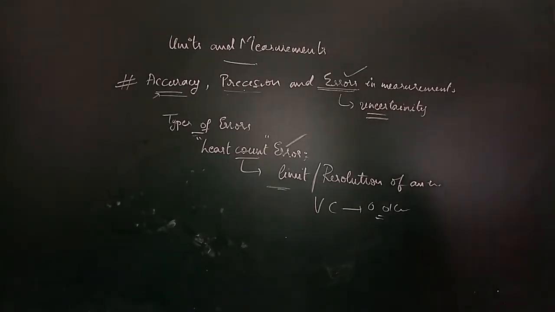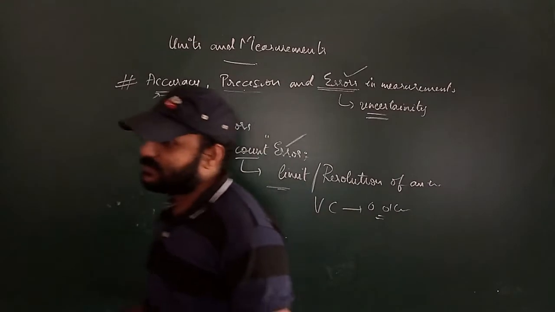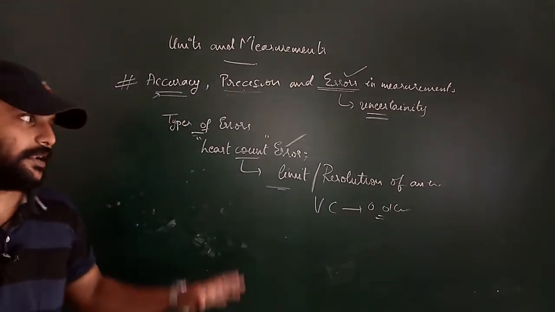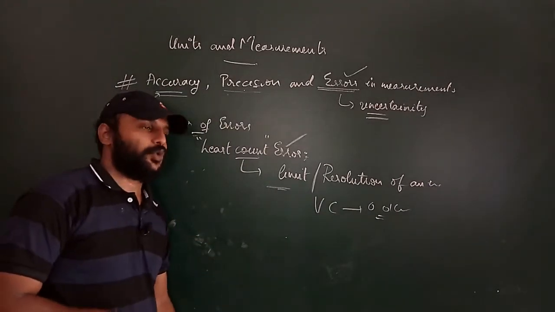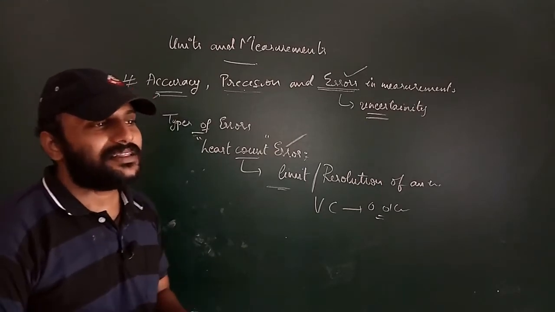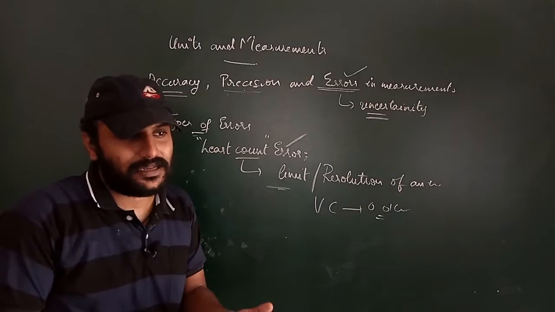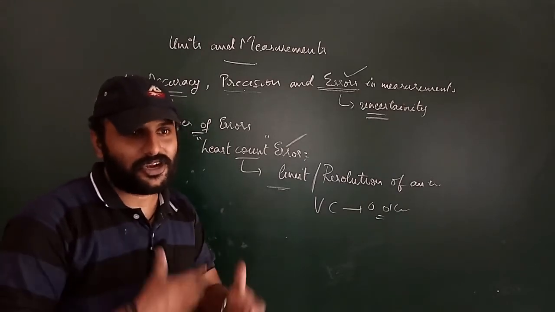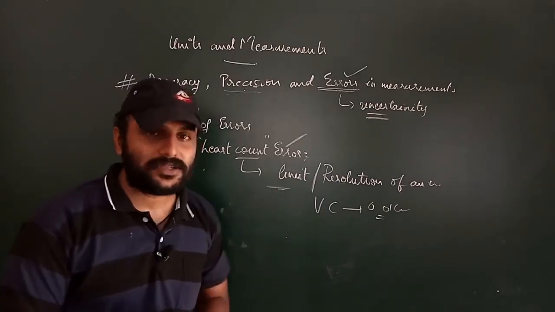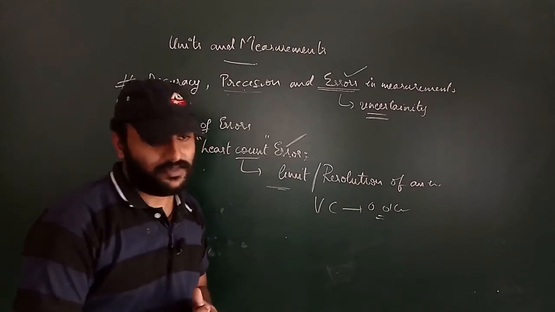So we came to know about our types of errors: systematic error, random error, and next one is our least count error. So how can we reduce this least count error? If we use a more high precision instrument or a more resolution instrument, then you can decrease the least count error.